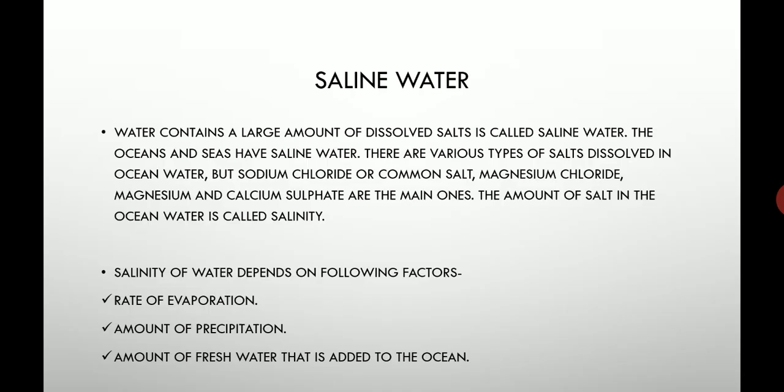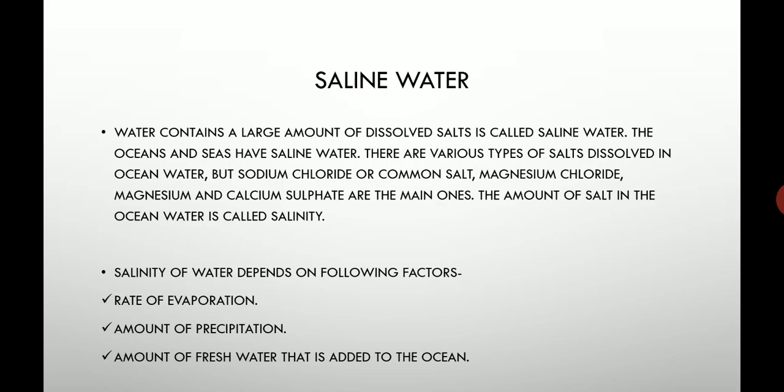Now here comes saline water. Let's talk about saline water. What is saline water? That kind of water which contains a very large amount of dissolved salt is known as saline water.